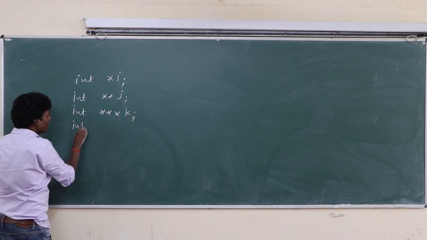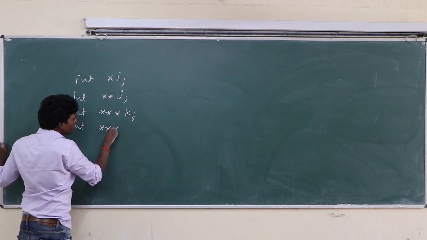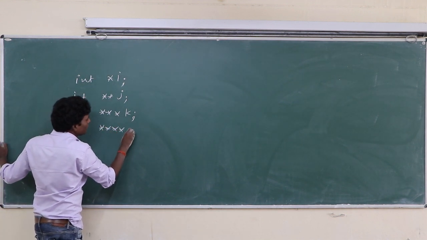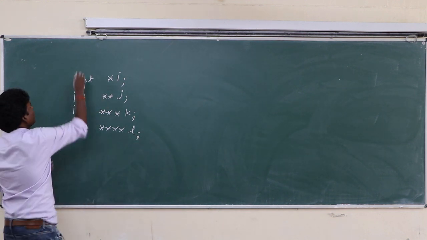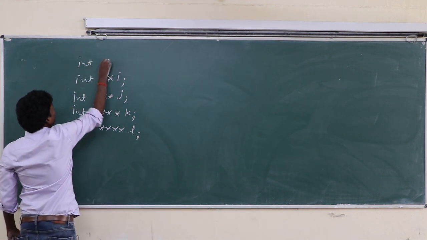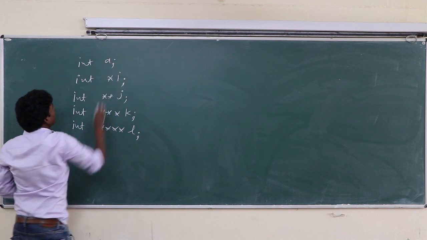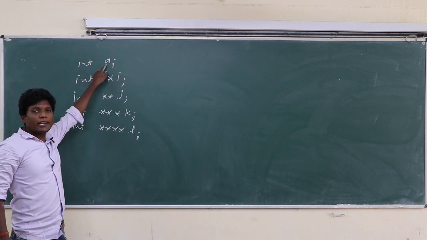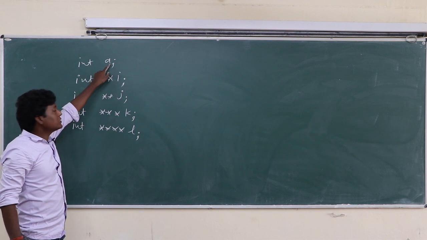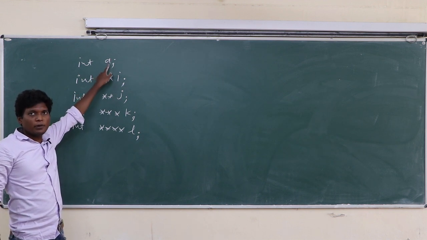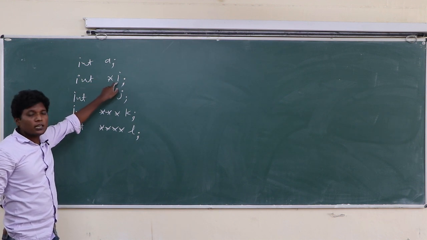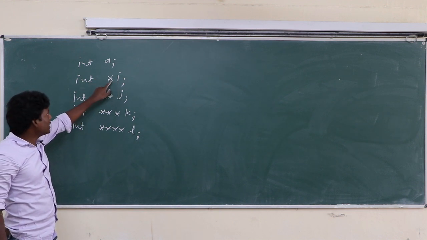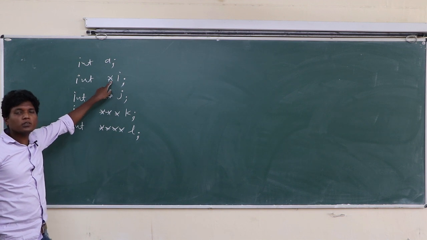Here is asterisk l. Class, here is int a. This is a normal variable. A is a variable of integer type, i is a pointer variable because there is an asterisk before the i.